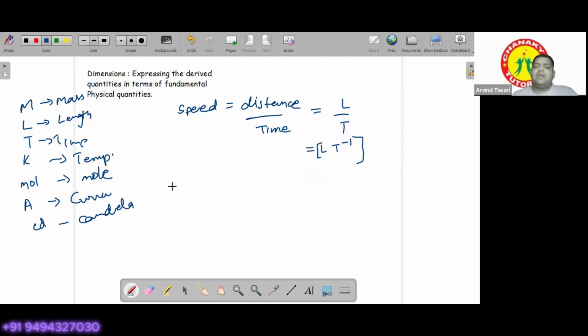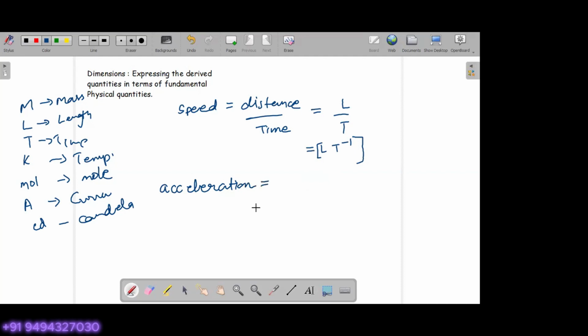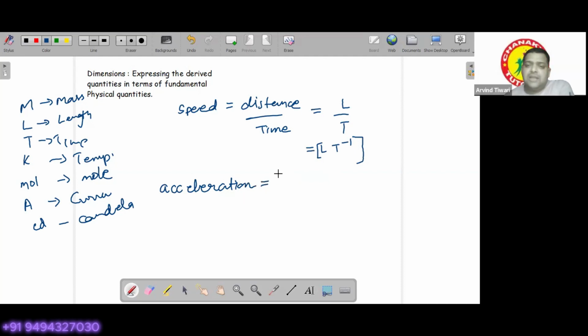In a similar way, can you tell me what will be the dimensions for acceleration? LT minus 2. Since acceleration we write as change of velocity, delta v over t, which we can write as v minus u over t. So v and u have the dimensions LT minus 1. So LT minus 1 divided by T will give you the dimensions of LT minus 2.